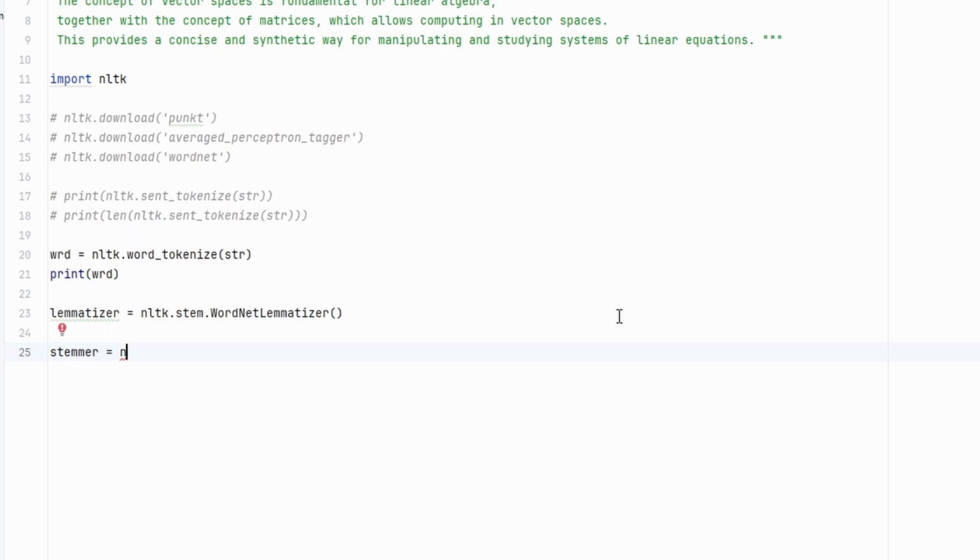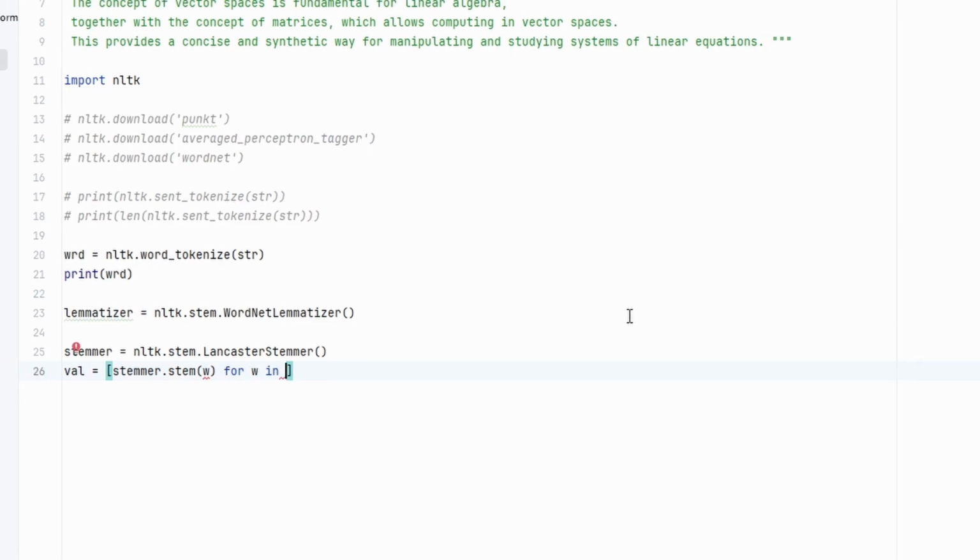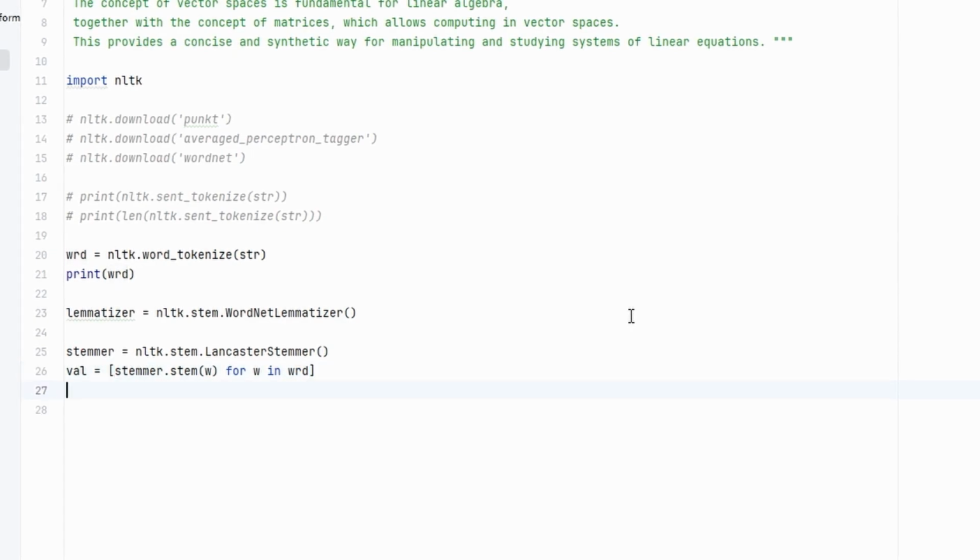To call a stemmer, we use nltk.stem.lancaster stemmer. This is a constructor. We should have a list comprehension where we call each of the words in the above sentence using this stemmer.stem method, where we pass each of the words from the above NLTK word tokenizer, which looks something like this.